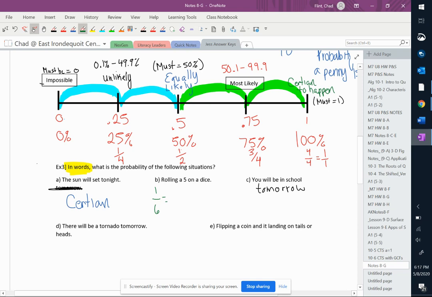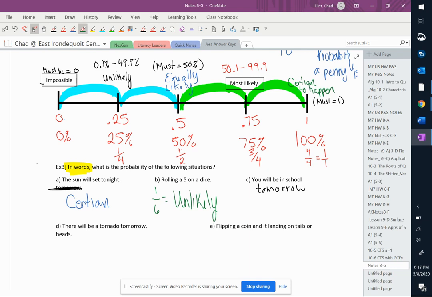And 0.17 falls into where on this chart here? I would say somewhere here, which would be unlikely. And an easy way to do that, if it's less than 50%, it's unlikely. 1/6 is definitely less than 50%, but it's not impossible, so that would automatically be unlikely.